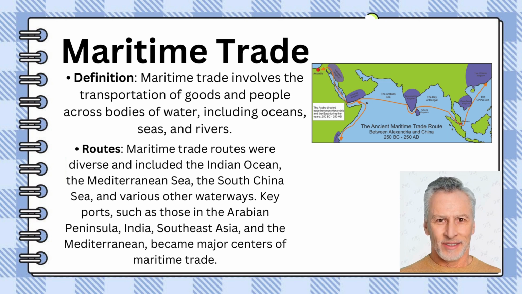Key ports and trading cities in regions such as the Arabian Peninsula, India, Southeast Asia, and the Mediterranean became cosmopolitan centers where diverse cultures interacted, leading to the diffusion of languages, religions, and cultural practices. Beyond material trade, maritime routes were crucial for the transfer of maritime technologies and navigation techniques, contributing to the success of long-distance voyages and exploration.